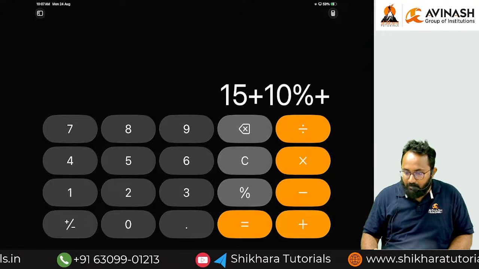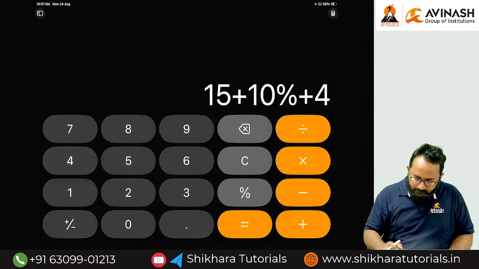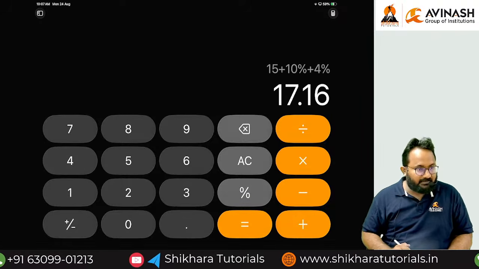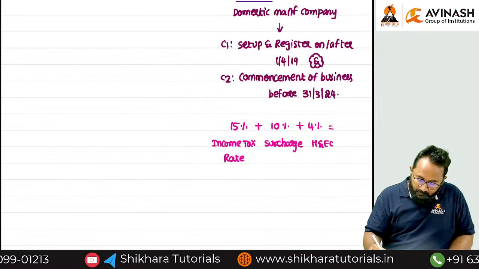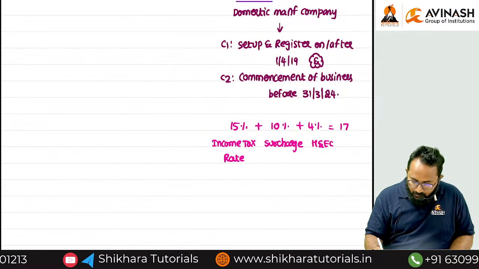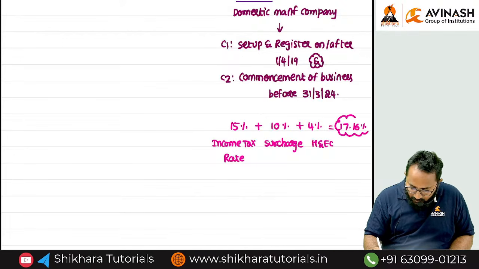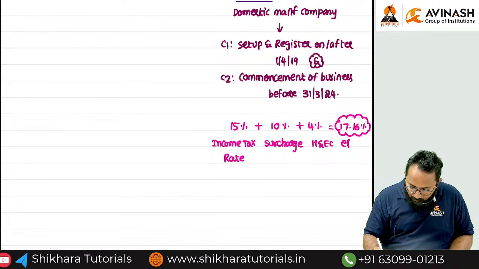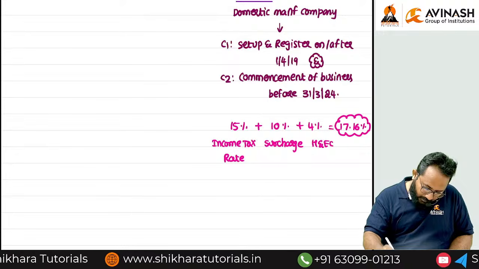Plus, on both the things we have to apply how much? 4%. That comes to 17.16. 17.16% is this rate only. I will call it the effective tax rate.